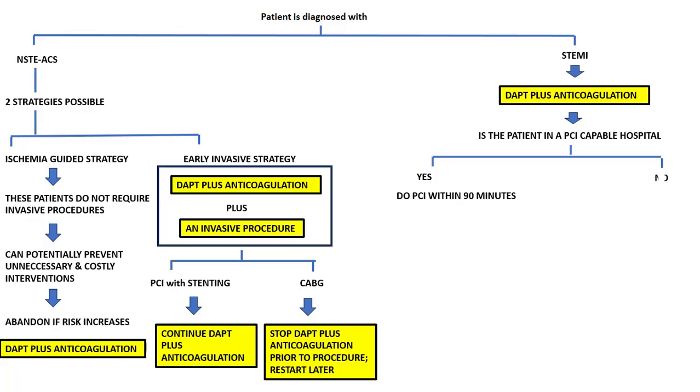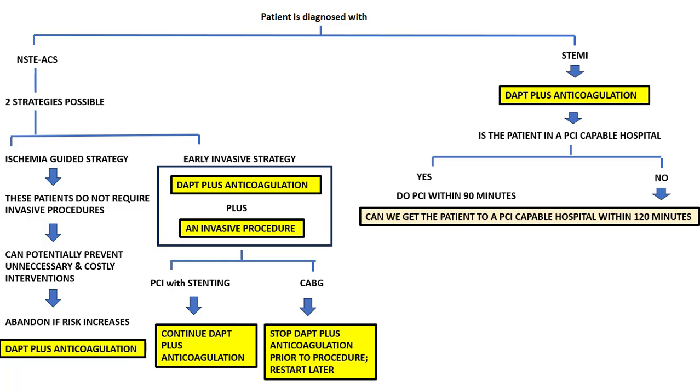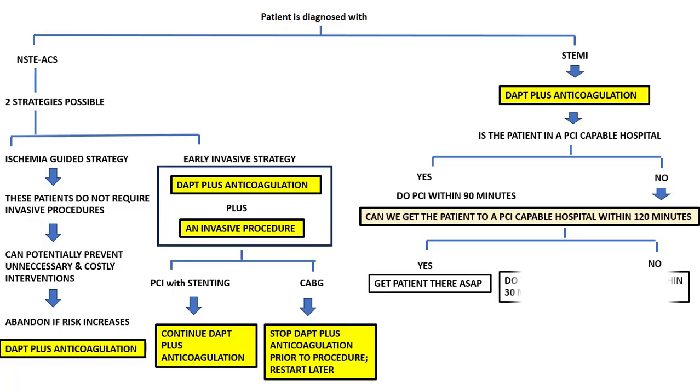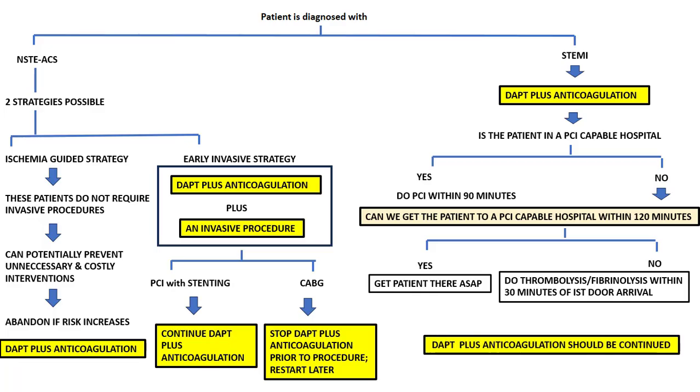If the answer to this question is no, then we have to ask the next question. Can you make sure that the patient is sent to a PCI capable hospital within 120 minutes? If the answer is yes, refer this patient on an emergency basis and hope for the best. If the answer is clearly no, then there's no point in referring this patient. We have to immediately offer this patient thrombolysis, otherwise called fibrinolysis. Dual antiplatelet therapy with anticoagulation can be continued later.